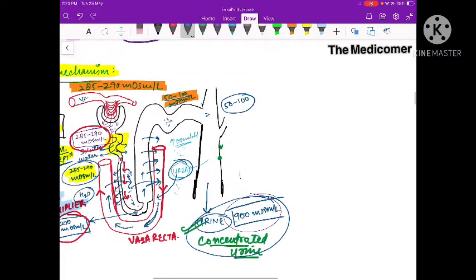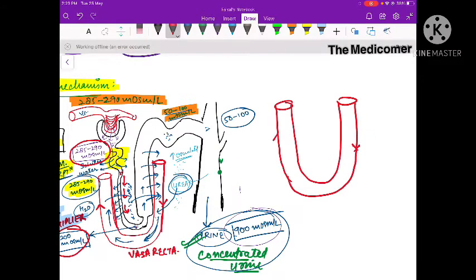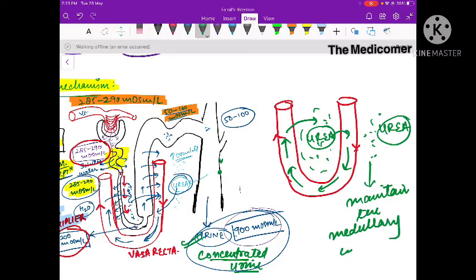Now let me try to make this part more clear. This is exactly like this. This is the vasa recta, this is the descending limb, and this is the ascending limb. Let's say this is urea in the interstitium; it will diffuse and will also be present here. This urea will be reabsorbed by the descending limb, it will go down, down, down, and then from the ascending limb it will again go back into the interstitium. So it will be recycled in the interstitium. For most of the time it is going to remain in the interstitium and maintain the medullary interstitium osmolality.